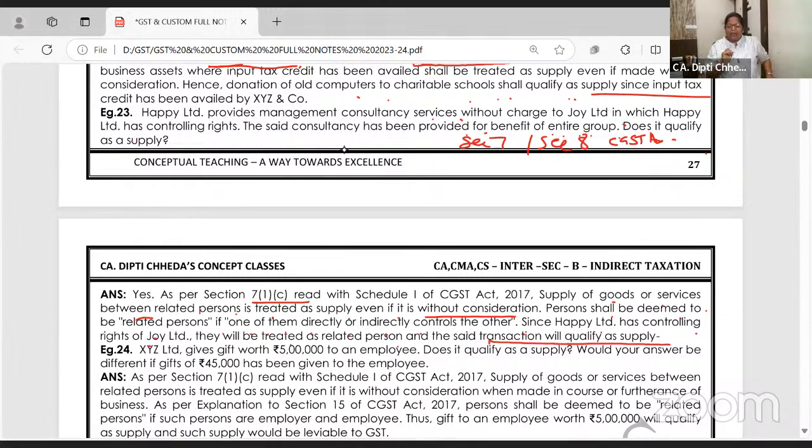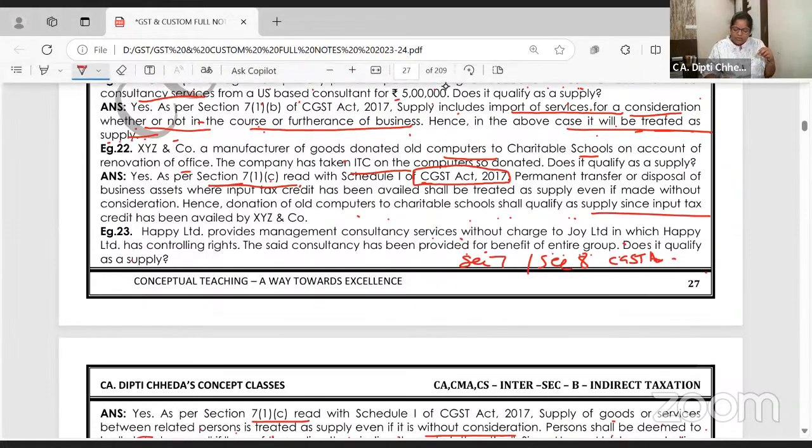Am I going fast? Do you want me to pause and read again, or is it clear? Comment, all of you. Everyone clear? I am not taking individual names, but you are all following. It is easy. Which case of deemed supply was this?